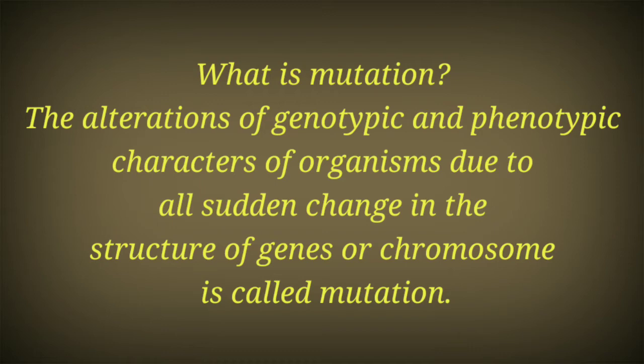But there is a difference between mutation and crossing over. Mutation is always a sudden change in the structure of the genes. So that is not normally found in nature. It is always a sudden one.